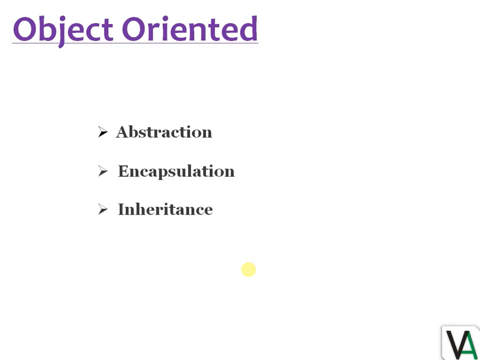Next we have object oriented. The main advantage of C++ is that it is an object-oriented language and it follows all the concepts provided in object-oriented languages. It has the feature of abstraction, encapsulation, inheritance, and polymorphism also.